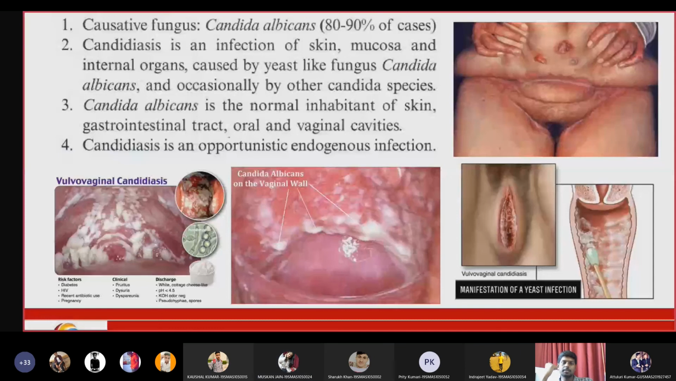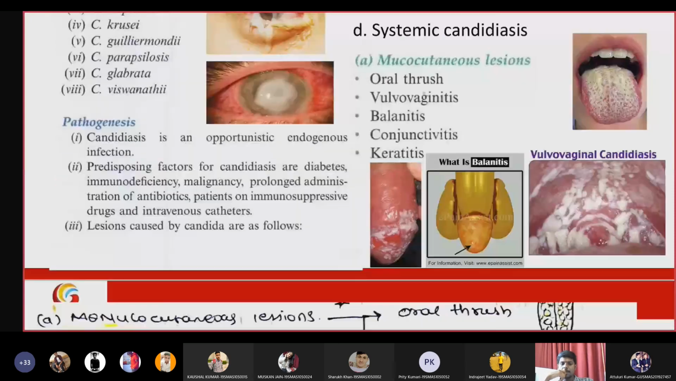Then, what is the germ tube test? What is the germ tube test, students? Can anyone answer? I think they are happily sleeping since it's afternoon.